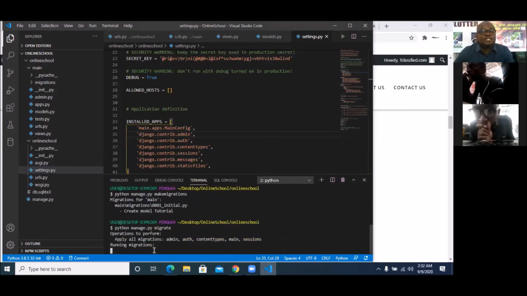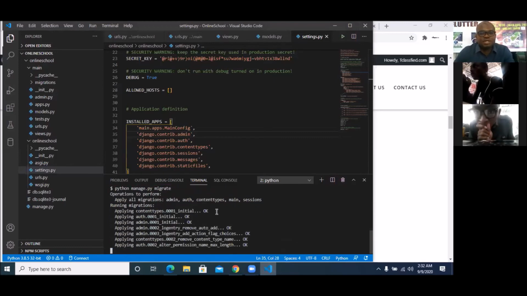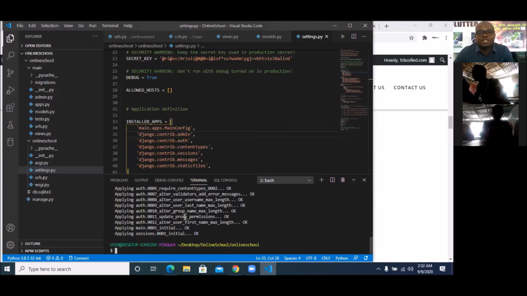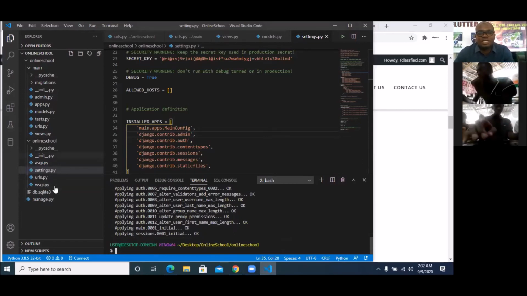So with this, you can see all the migrations are saying okay, including the user. You did not create your user and all those things, but Python has already created it. And if you check here, you can see your SQLite database here. So you can click on it to see the database that is created for you.